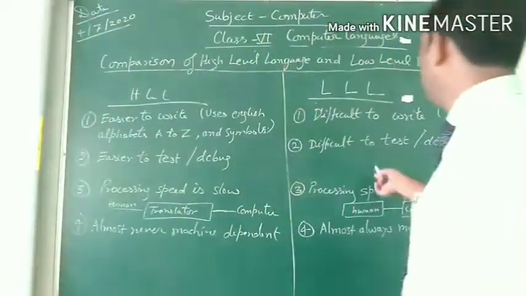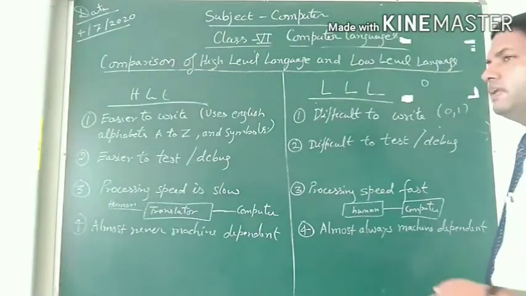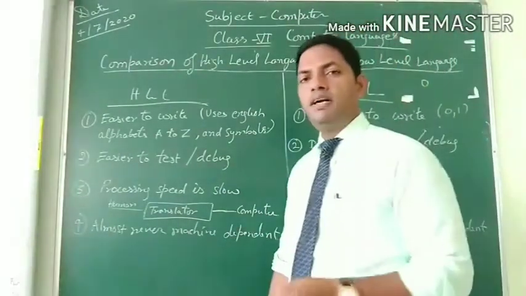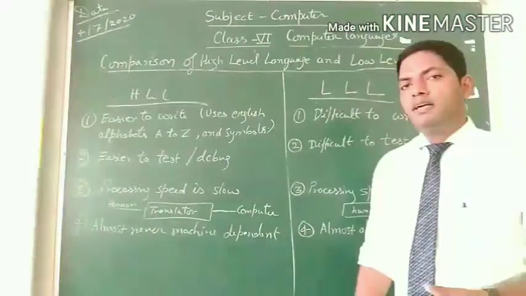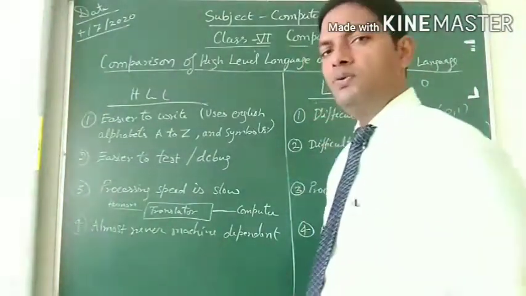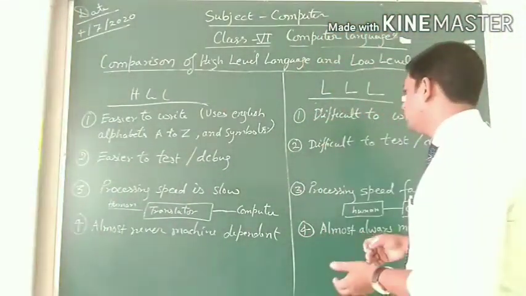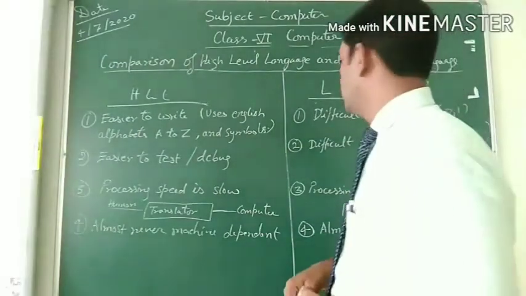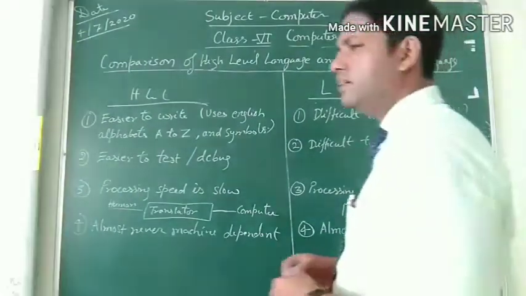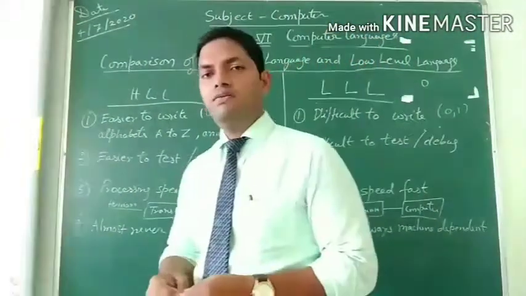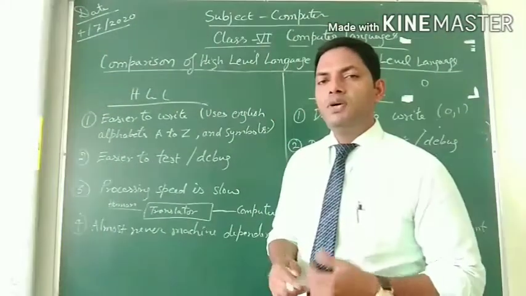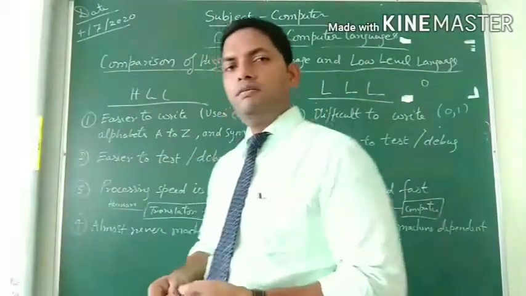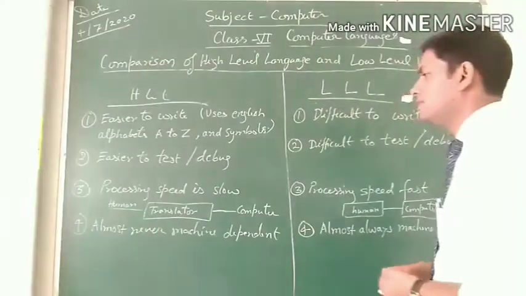But in case of low level language, we have to find the numbers that are 0 to infinite, whichever number it is. So until you know the correct number of the alphabet, you cannot test or debug the program easily.